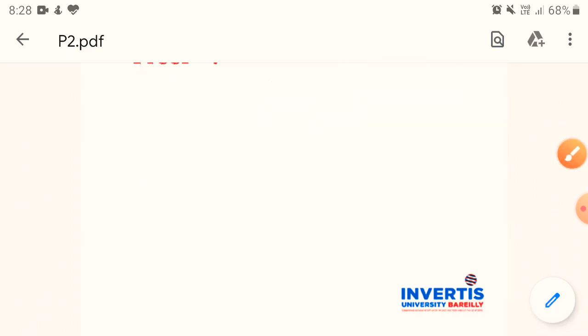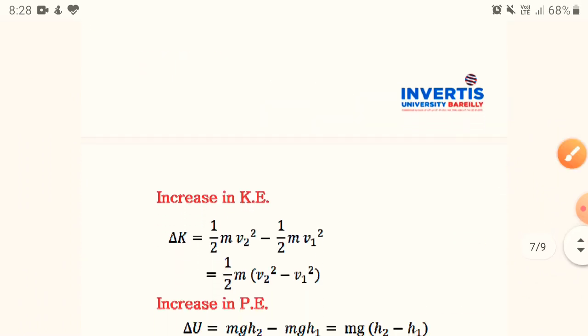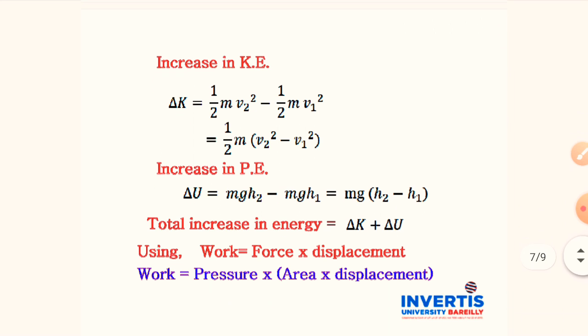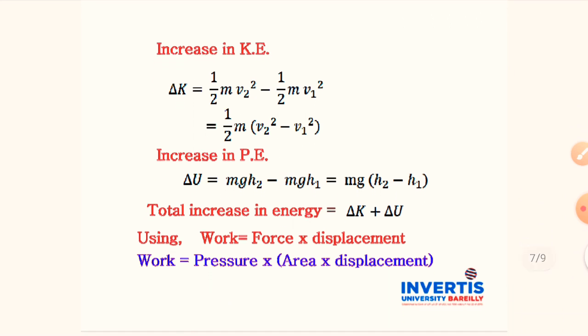By using this figure, we think of the increase in kinetic energy, because velocity increases, so its kinetic energy will increase. This increase in kinetic energy delta K will be half m v2 square minus half m v1 square.